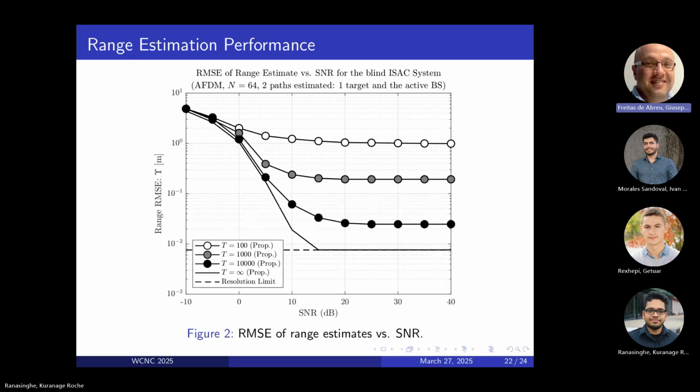But my question is, what if the channel changes somehow? Do you think it's possible to do anything to enable us to be observing the channel and the target over a larger period of time and still obtain some information? Or what would happen if the channel keeps changing within this, let's say 10,000? We see here that with around 10,000, you get a pretty decent RMSE. So my question is, have you investigated the robustness with respect to the channel variation over time and so forth? What could you tell us about that?